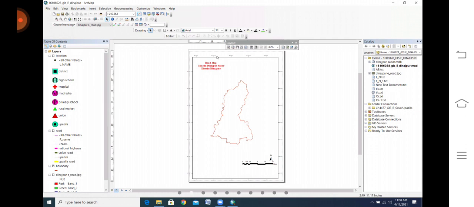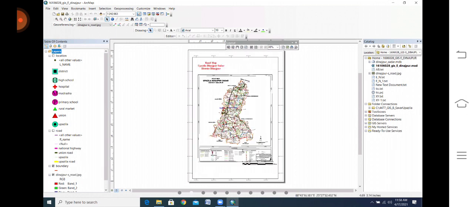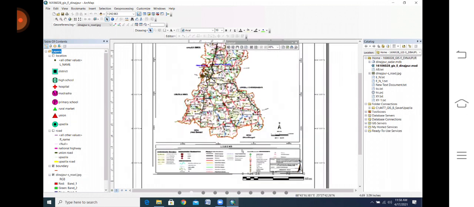Title, grid, north arrow, scale bar, and last is your legend. In total, you need to show the legend in the file.